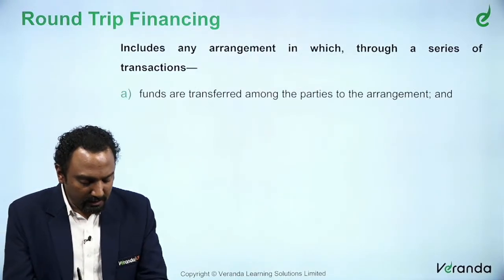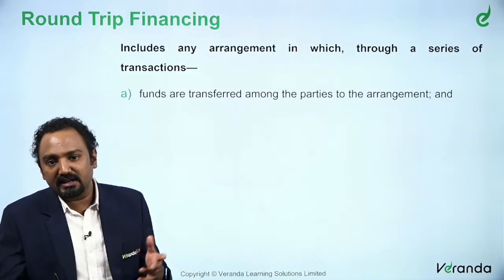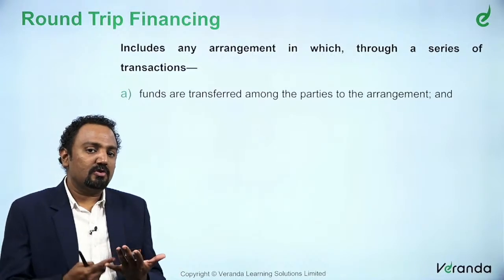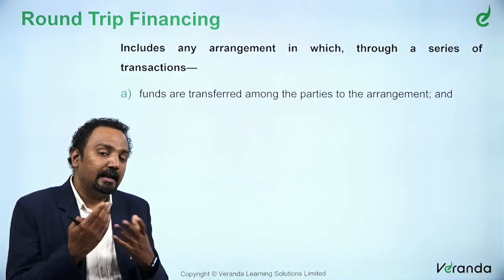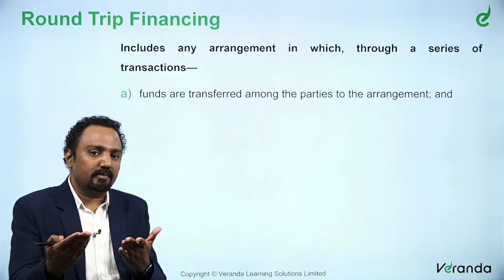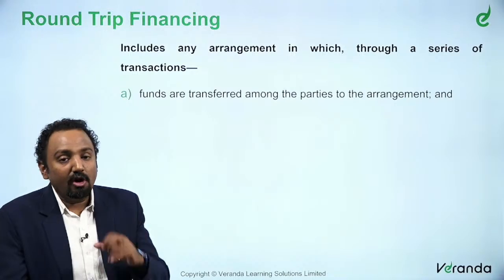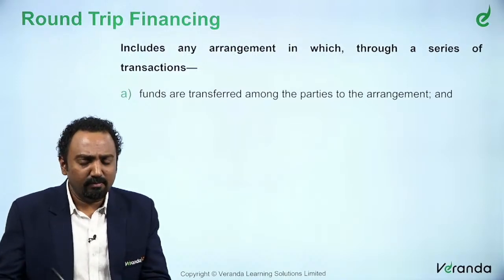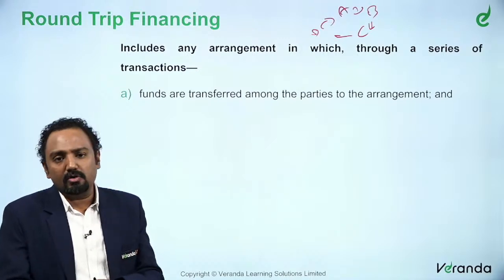Now, we will just understand a few terms such as round trip financing and accommodating party. We did see that an arrangement which lacks commercial substance includes certain transactions such as round trip financing and accommodating party, or where it eliminates by offsetting. One provision offsets the other provision, that is also a possibility, right. So, we will understand the meaning of these terms alone, that is round trip financing and accommodating party. What exactly is round trip financing? Let us say A gives to B, B gives to C, C gives to D and D gives to A. This is something like round trip financing.